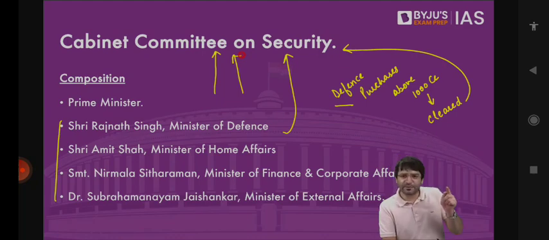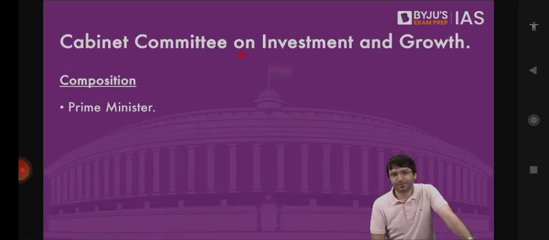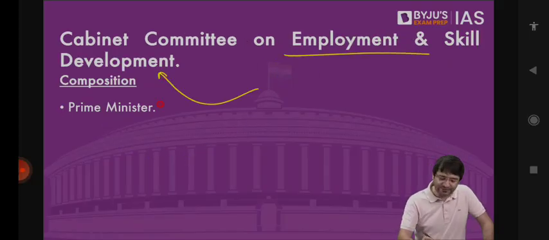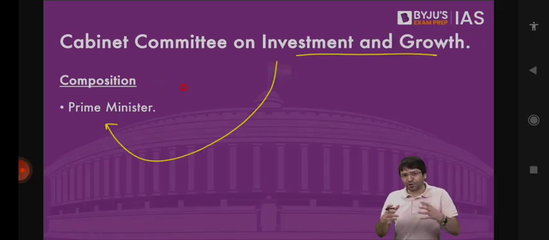These were the 6 cabinet committees which were in operation from 2014 to 2019. Cabinet Committee on Accommodation, Appointments Committee of the Cabinet, Cabinet Committee on Economic Affairs, Cabinet Committee on Parliamentary Affairs, Cabinet Committee on Political Affairs, and Cabinet Committee on Security. Then in 2019, Mr. Modi said we will have 2 more committees. Cabinet Committee on Investment and Growth, which will be headed by the Prime Minister, and Cabinet Committee on Employment and Skill Development, which will also be headed by the Prime Minister. What will be the job of these 2 cabinet committees?